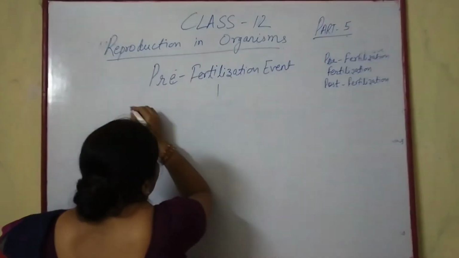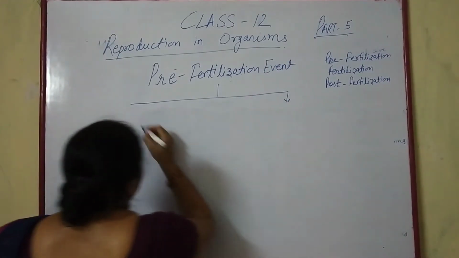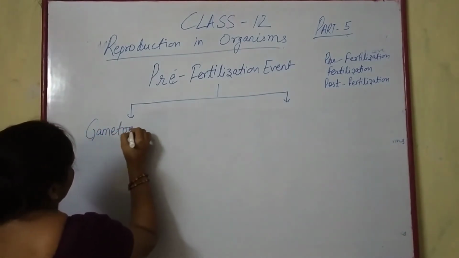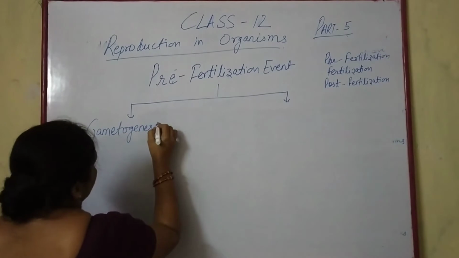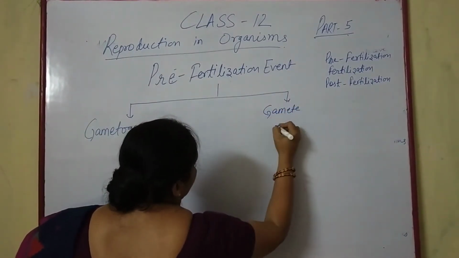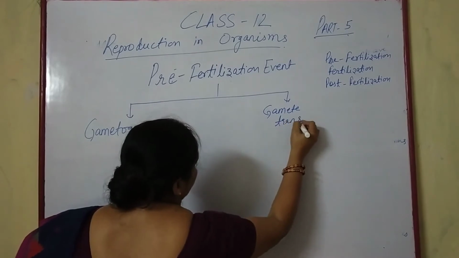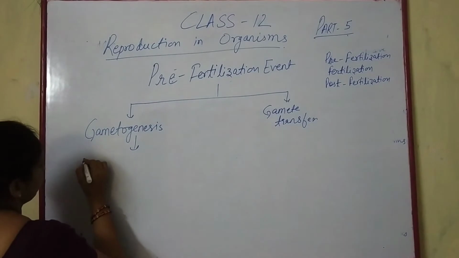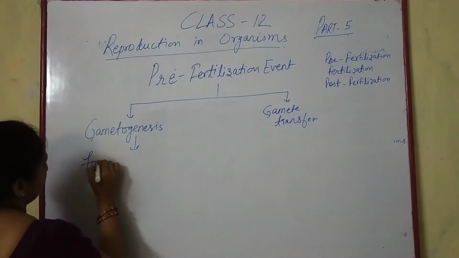It involves basically two processes: gametogenesis and gamete transfer. Gametogenesis is the process of formation of gametes.